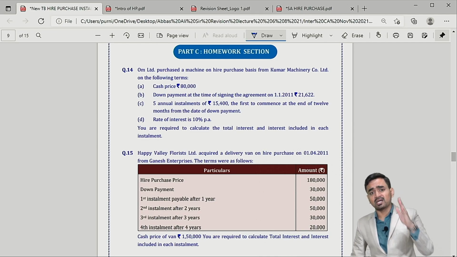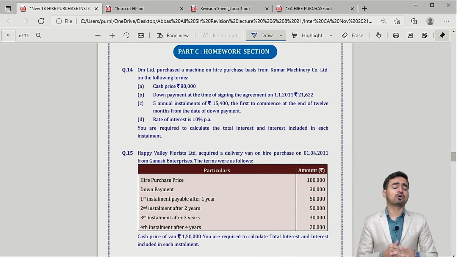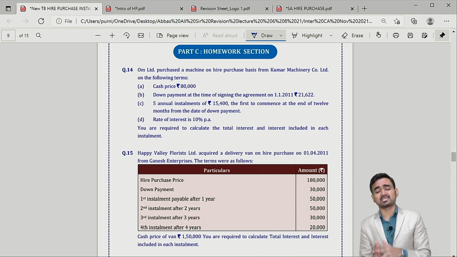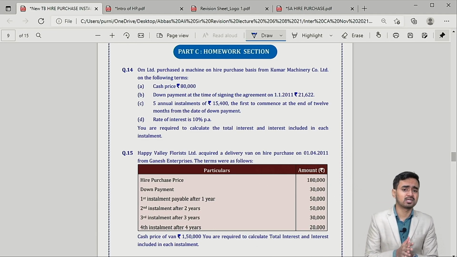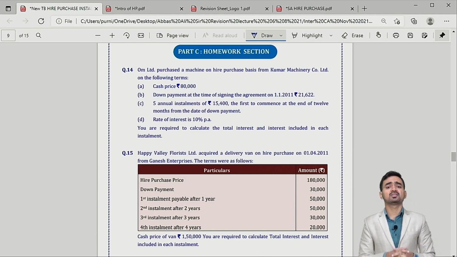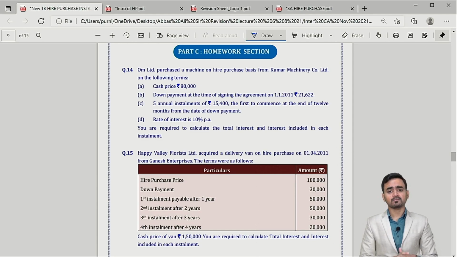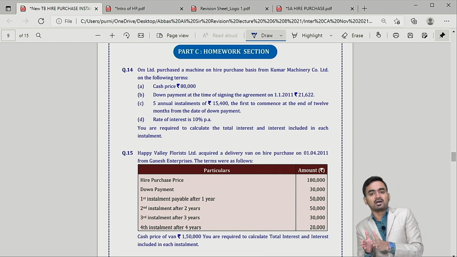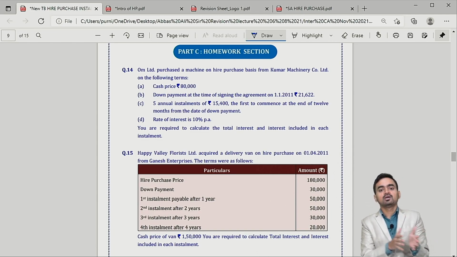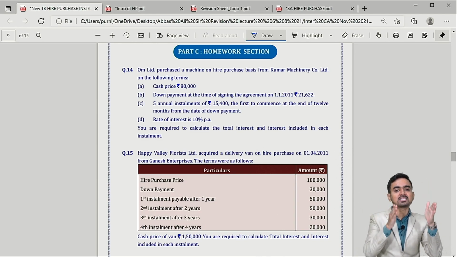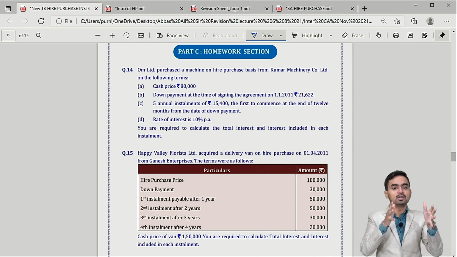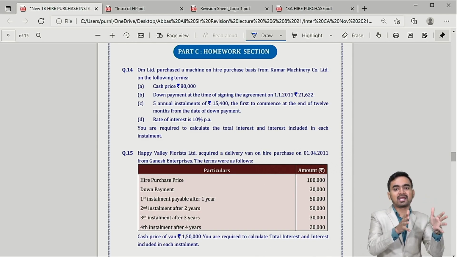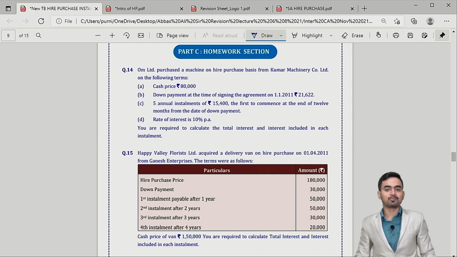JK Shah Classes students, you all must have finished your homework and past exam by now, but there are a few students who have not yet started. So for them, I am quickly giving references of which question is similar in the classwork section. So at least you can have confidence that if your classwork section is good and strong, with conceptual clarity, then you can handle homework and past exam well.